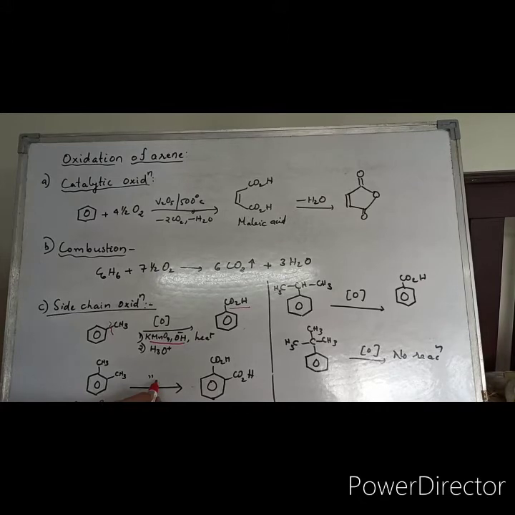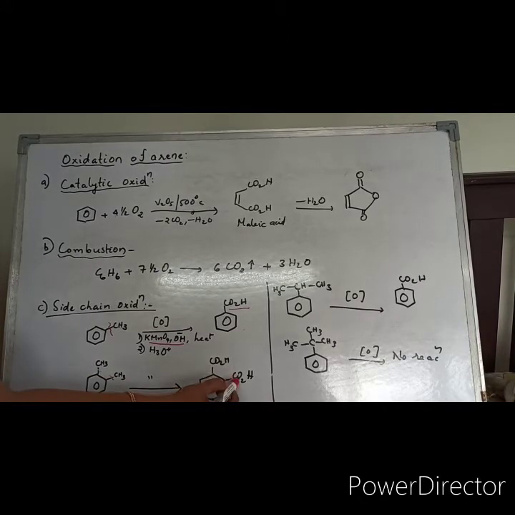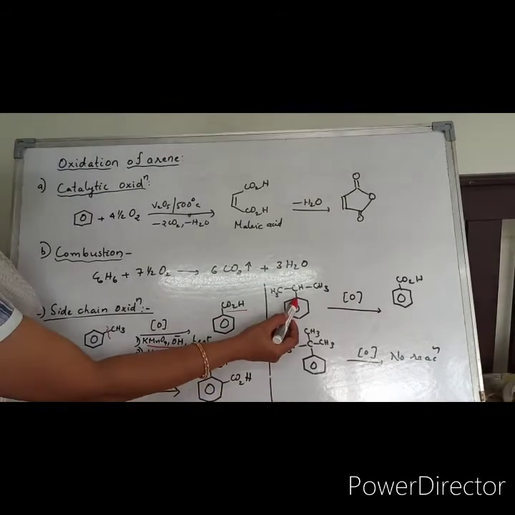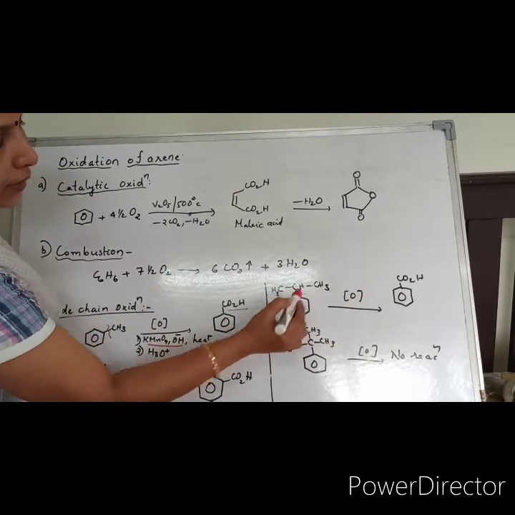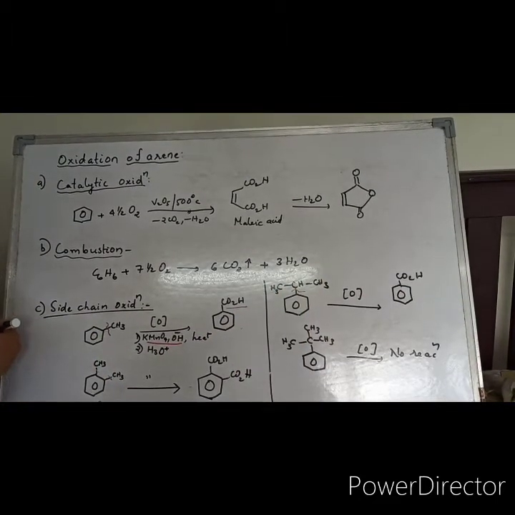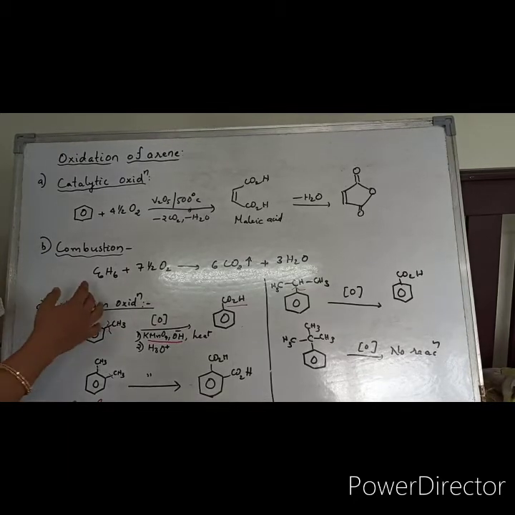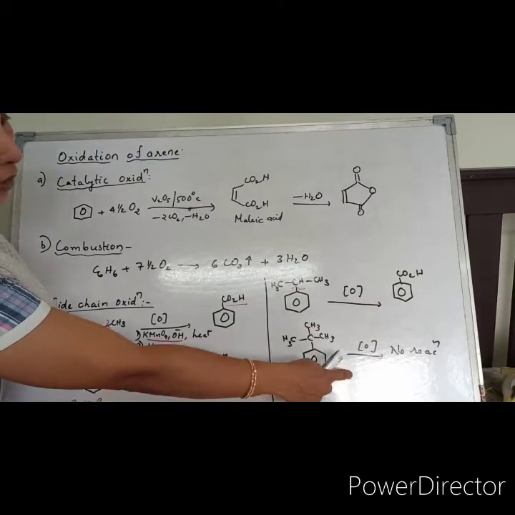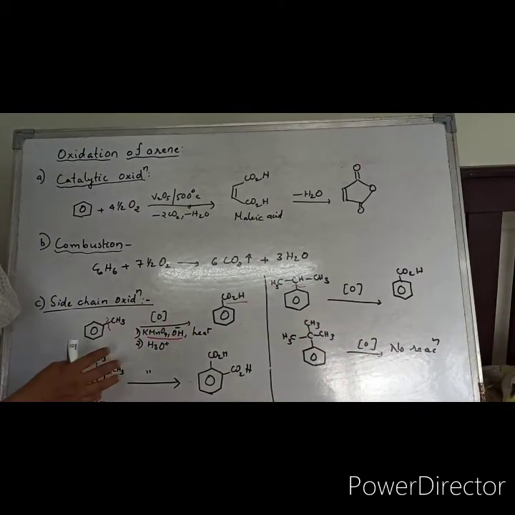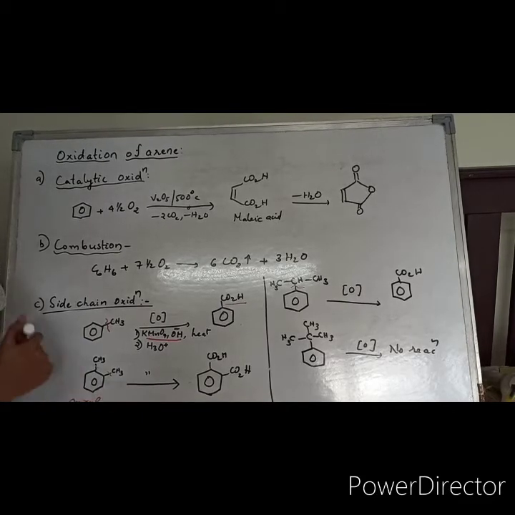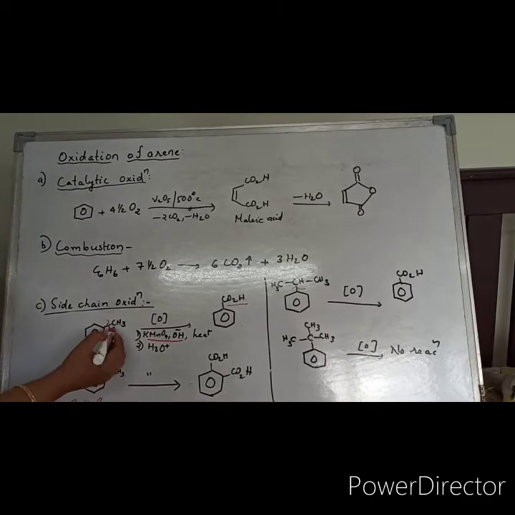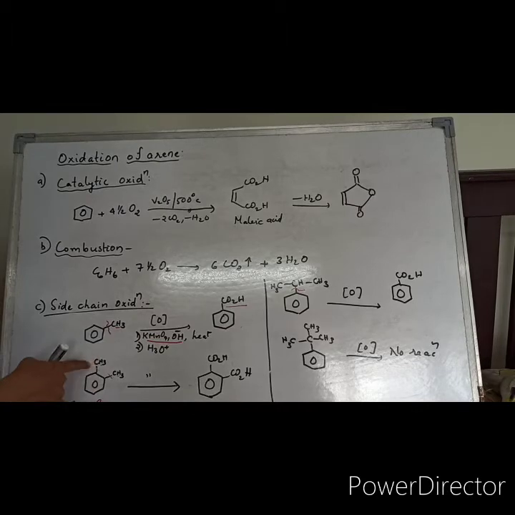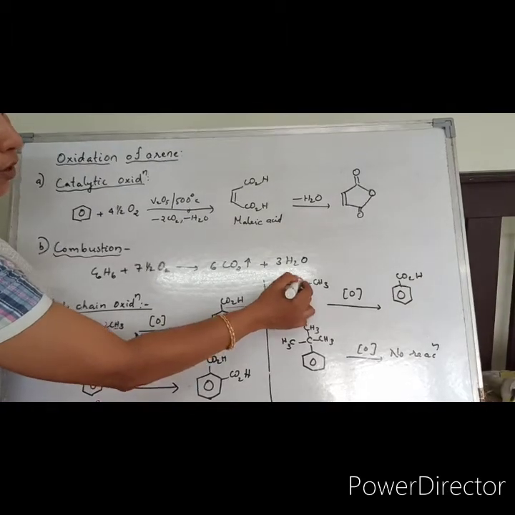This will also undergo oxidation. Both CH3 groups will be oxidized to carboxylic acid. Next, this is isopropyl benzene. This side chain will be oxidized to carboxylic acid no matter how many carbons are present on the side chain. But if you take tertiary butyl benzene, there will not be any reaction under the alkaline KMnO4 condition. This is because of benzylic hydrogens. Here you have 3 benzylic hydrogens, here 3, and here you have 1 benzylic hydrogen.